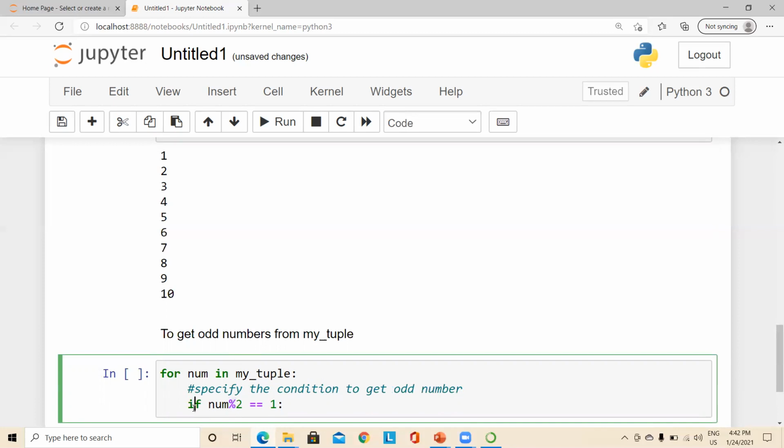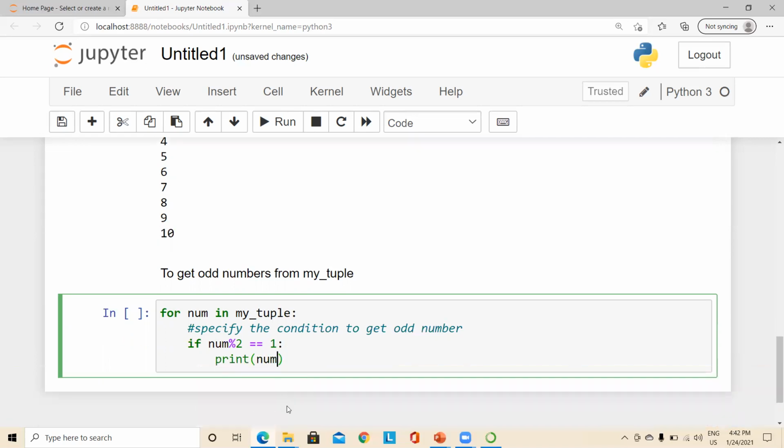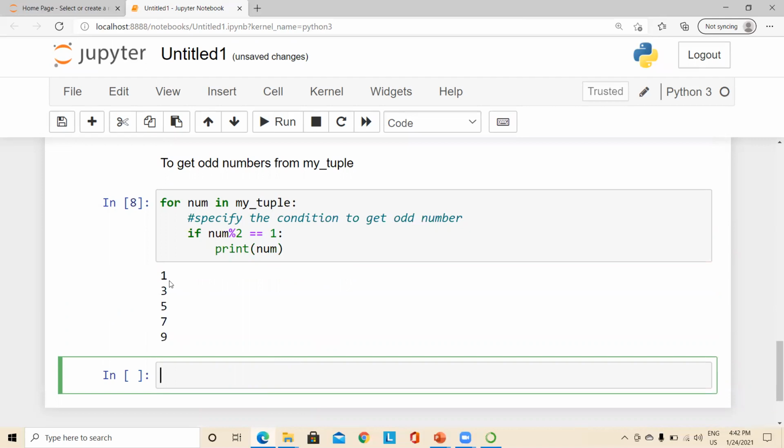So now the condition is that for every number in myTuple, when it is divided by 2, if we get the remainder as 1, then only we print the number, right? So here we just added a filter. Instead of displaying all the elements, I just want to get only the odd numbers. So if we execute the statement, we could get the odd numbers which are available in the tuple, right?